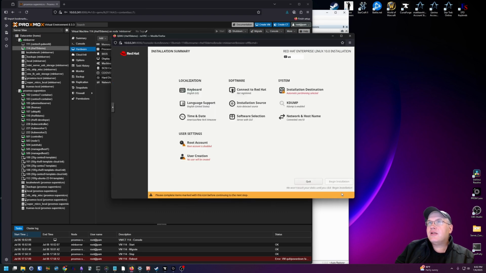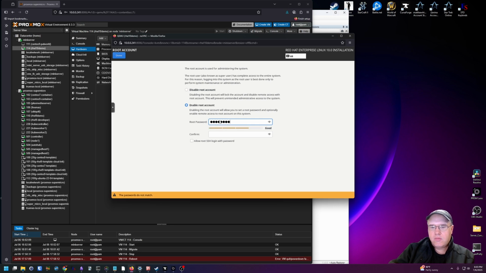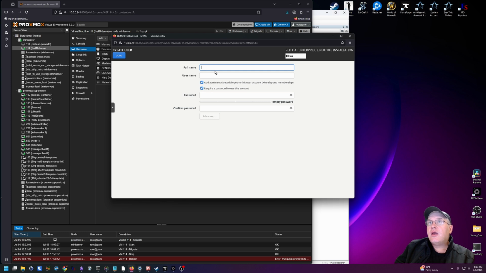Select your language. Okay. Let's go ahead and get the root account set up here. Enable root account. Allow root to log in with the password since this is my home machine and it's just a demo. All right, this will allow you to create a separate user. It's up to you if you want to do that. Might be a good idea, honestly.